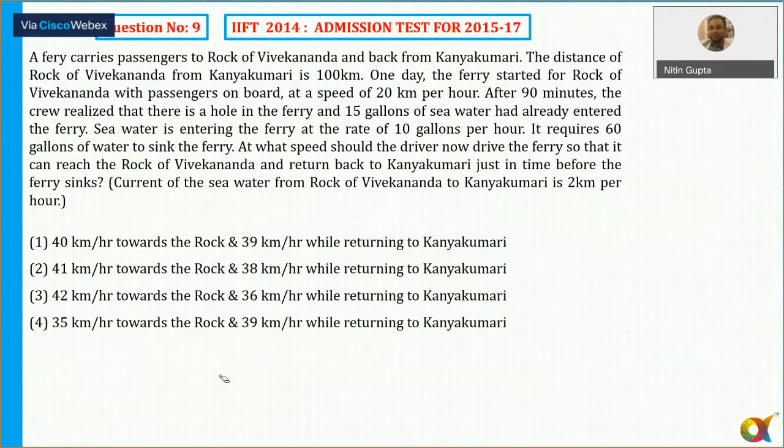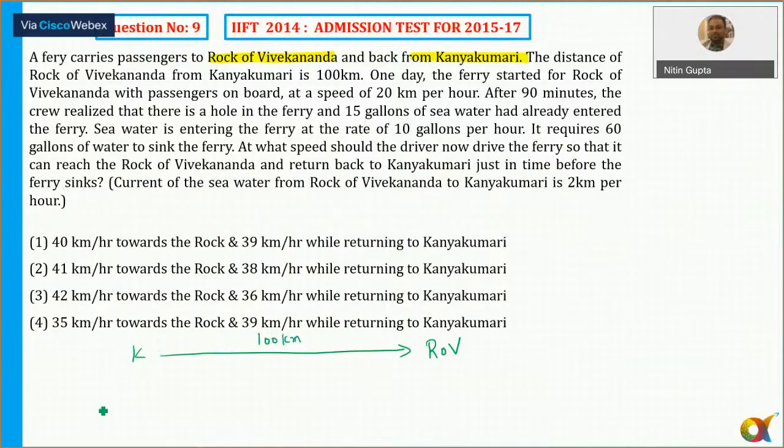Question number 9. This is one of the most difficult questions I've seen in the IFT till now. All right. Let's see. A ferry carries passengers to Rock of Vivekanand and back. So this ferry starts from Kanyakumari and it goes to Rock of Vivekanand. The distance of Rock of Vivekanand from Kanyakumari is equal to 100 kilometers.